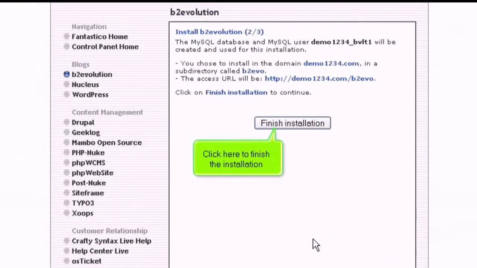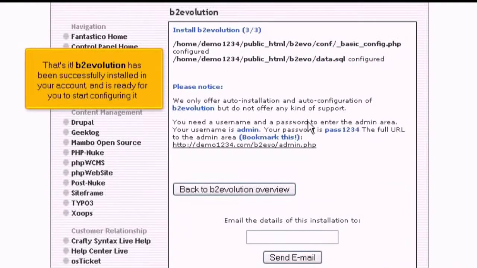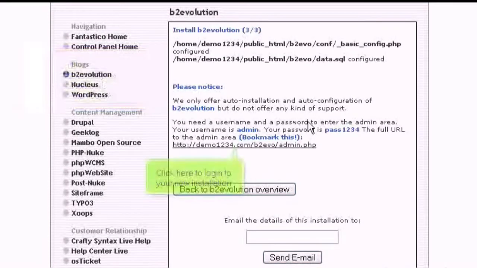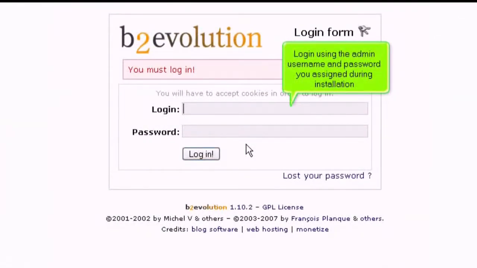Click here to finish the installation. That's it! b2evolution has been successfully installed in your account and is ready for you to start configuring it. Click here to log in to your new installation. Log in using the admin username and password you assigned during installation.